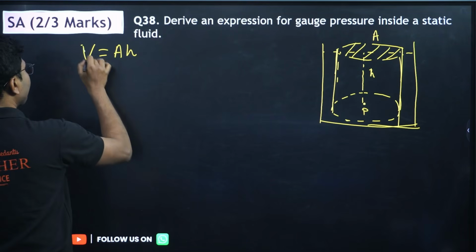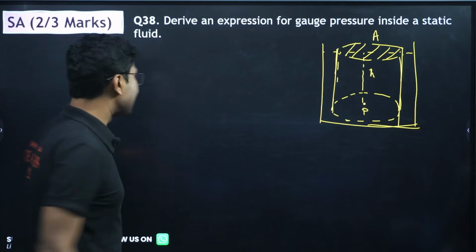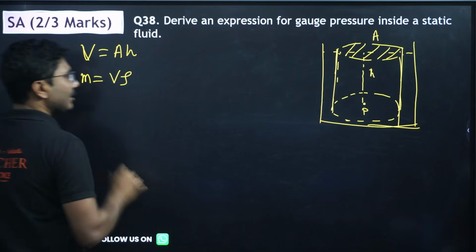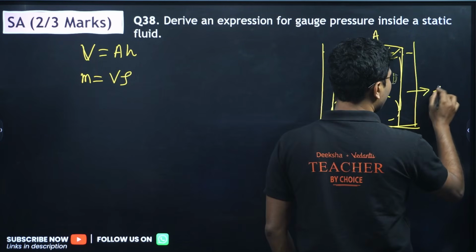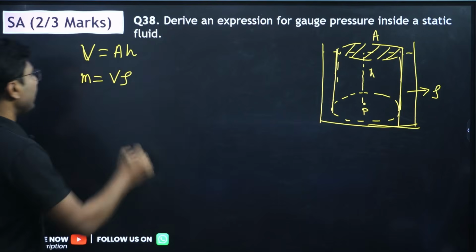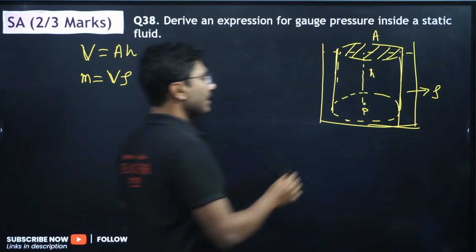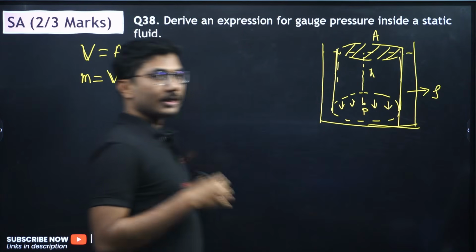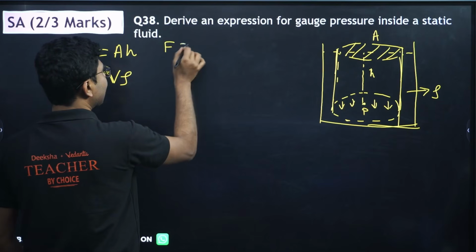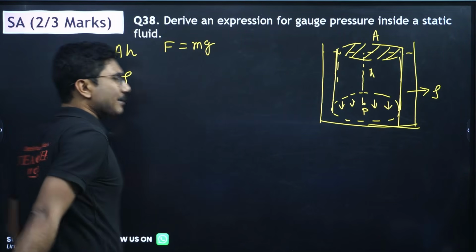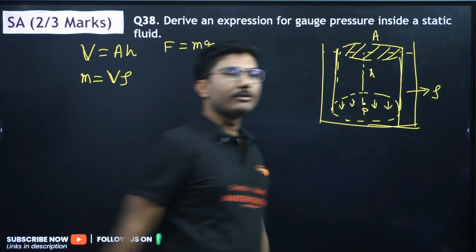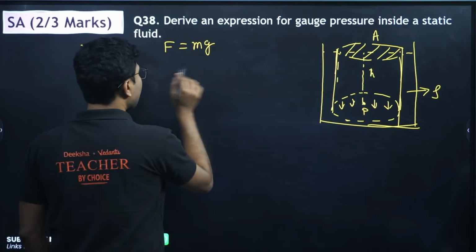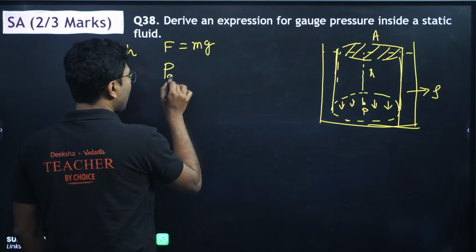Now if you know the volume, you can also calculate the mass. Mass is given by volume into density. The density of the liquid is rho. So volume into density is mass. Now what is the weight that liquid exerts at this surface? The weight or the force the liquid exerts is given by m into g, right? The weight of the liquid column exerts at all the points on this surface. So from here we can even calculate the gauge pressure, or say Pg.